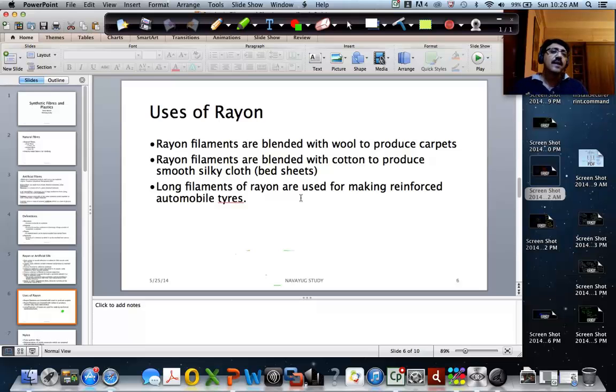Then we discussed one polymer called rayon, which is called a regenerated polymer because the raw material is a natural fiber, cellulose. We defined monomer and polymer, and then we saw what plastic is and what plasticity is.